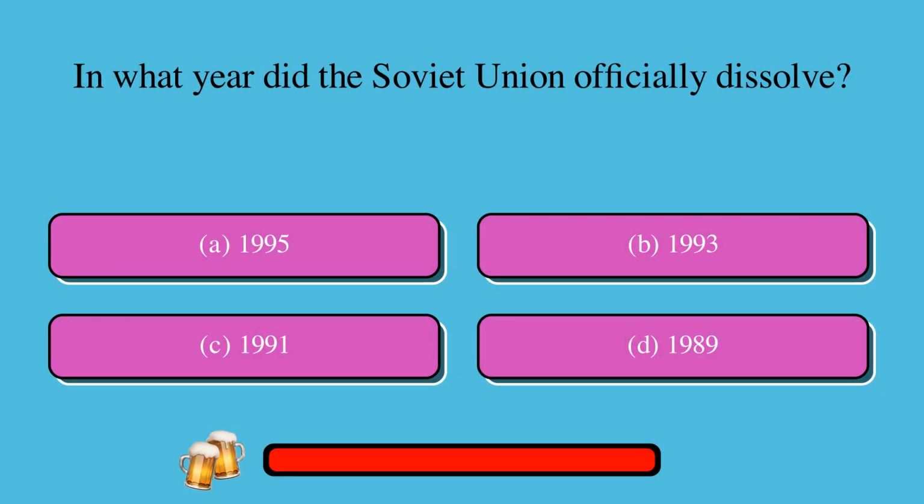In what year did the Soviet Union officially dissolve? A. 1995, or B. 1993, or C. 1991, or D. 1989? The correct answer is C. 1991.